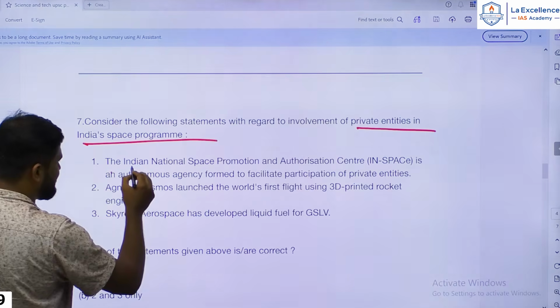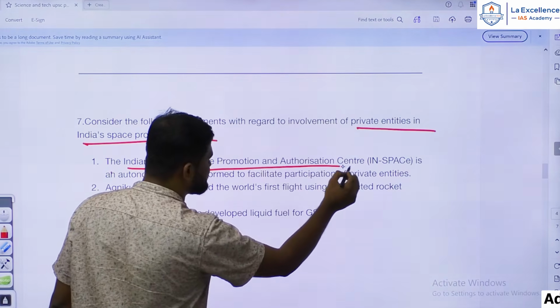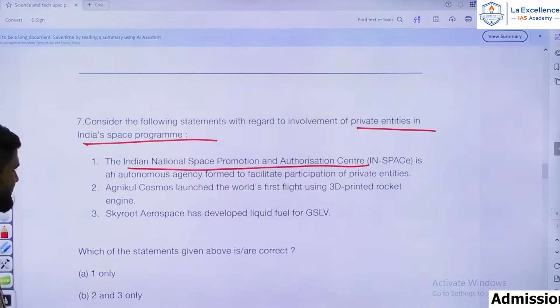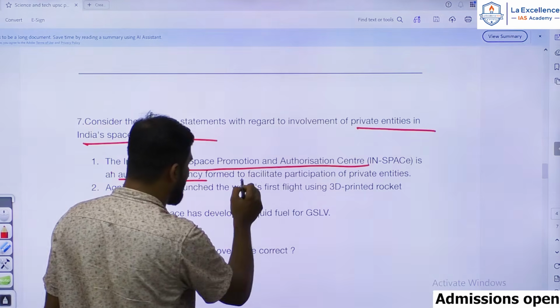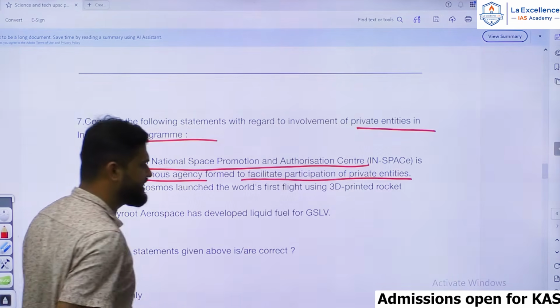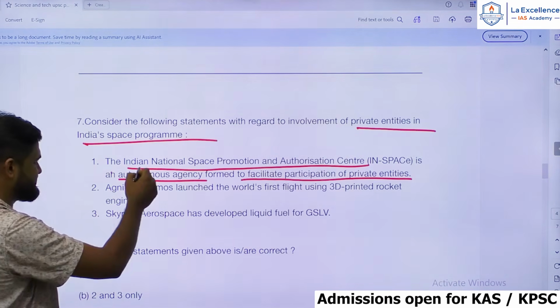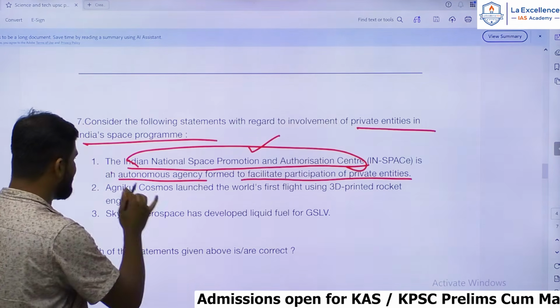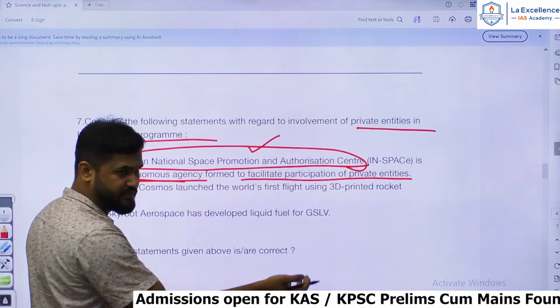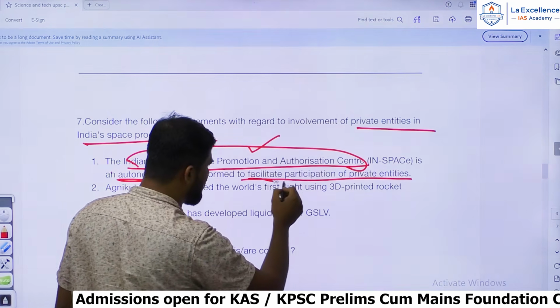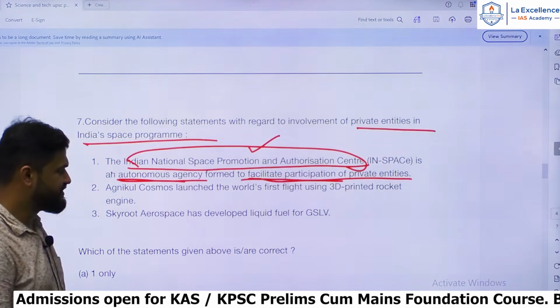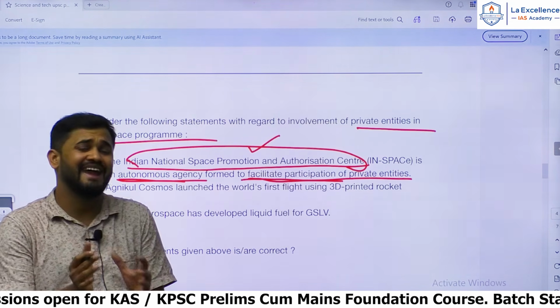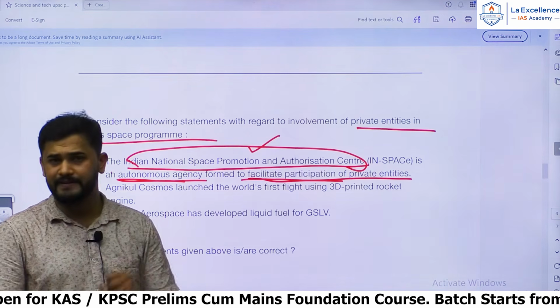The statements are: the Indian National Space Promotion and Authorization Center, IN-SPACe, is an autonomous agency formed to facilitate participation of private entities. Expected topic, yes, it is very much in use, hence it's a correct statement. Okay, it's an autonomous agency under Department of Biotechnology which is formed to facilitate participation of private entities. It will do that hand-holding work for the private entities.